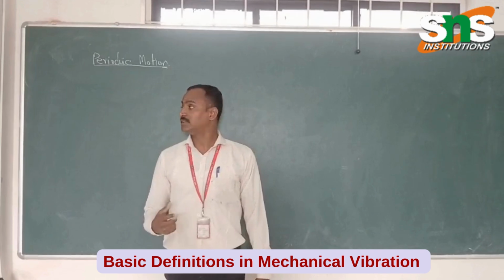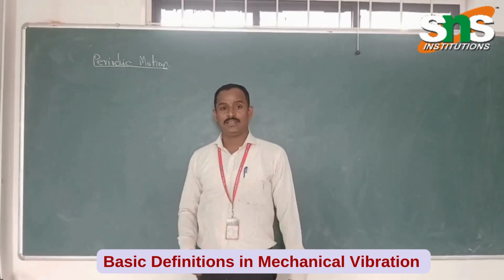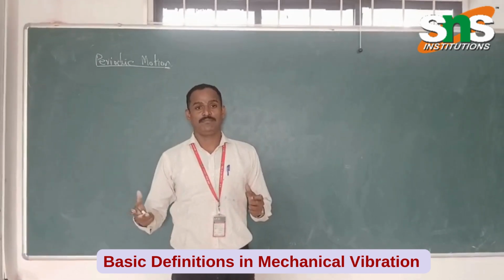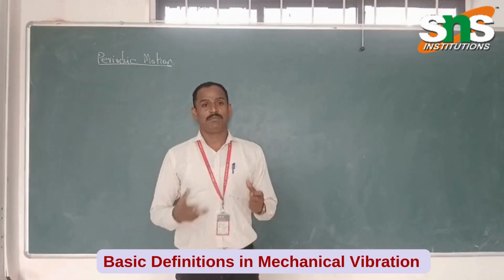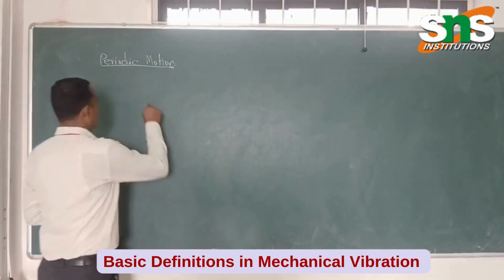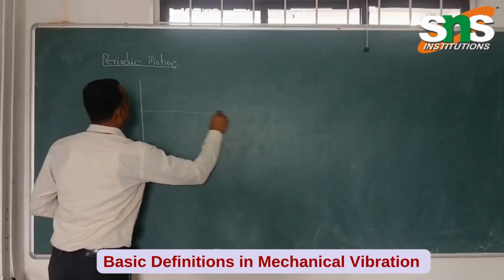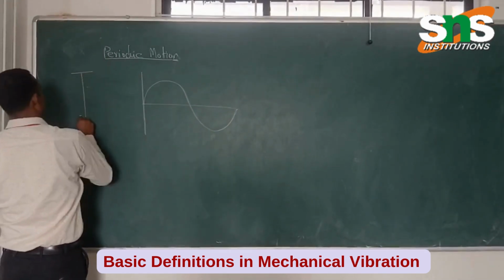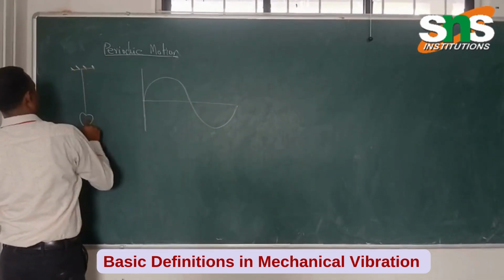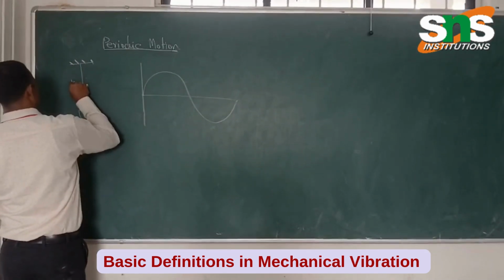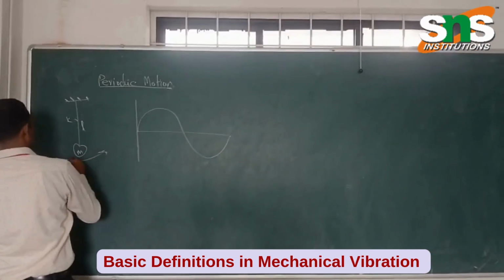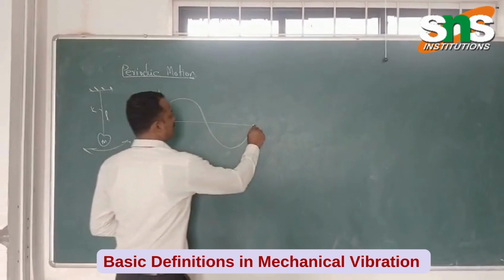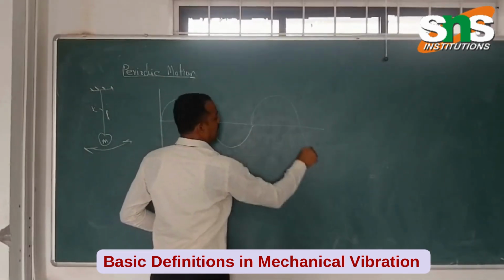So let us start with the periodic motion. The motion which repeats in equal intervals of time from the mean position is called periodic motion. Let us take a simple sine wave of the motion. This is the oscillation of a pendulum of length L, stiffness K, mass M. It is oscillating to and fro, which will repeat at equal intervals of time.